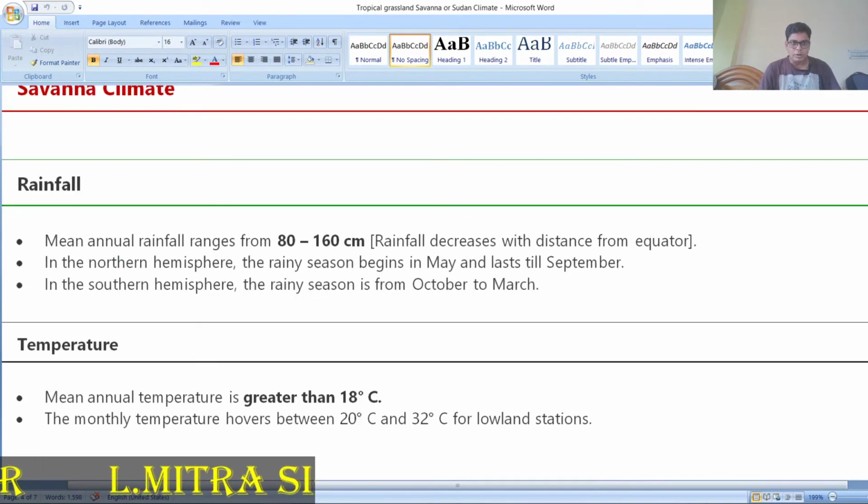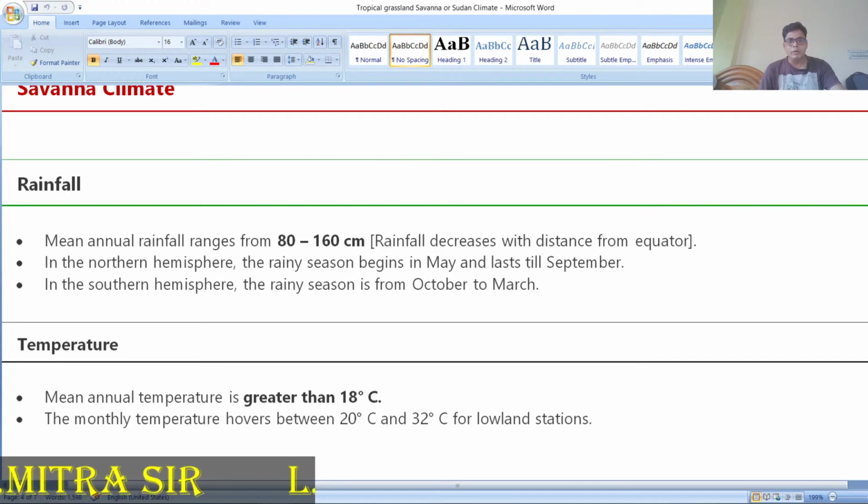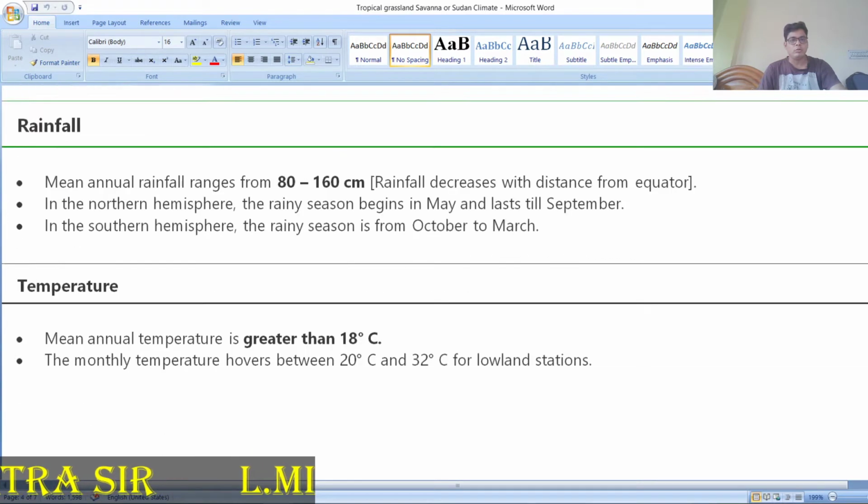Now if you want to discuss the rainfall of the savanna climate: the mean annual rainfall is 80 to 160 centimeters, and rainfall decreases with distance from the equator. In the northern hemisphere the rainy season is from May till September, and in the southern portion, perhaps you know, it is from October to March.